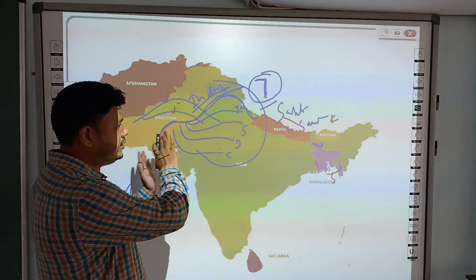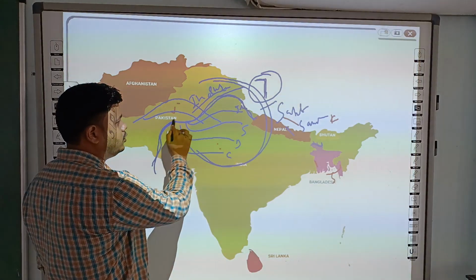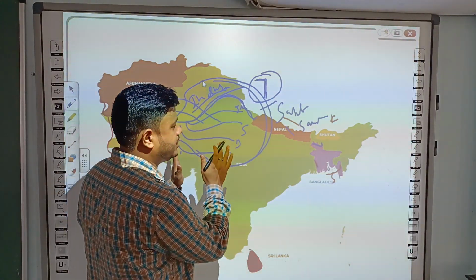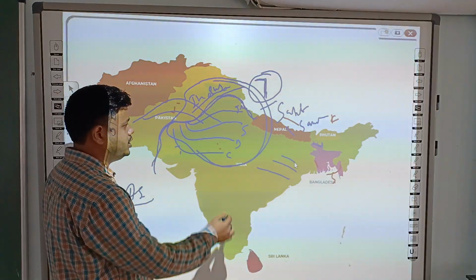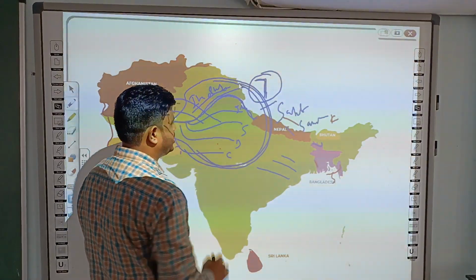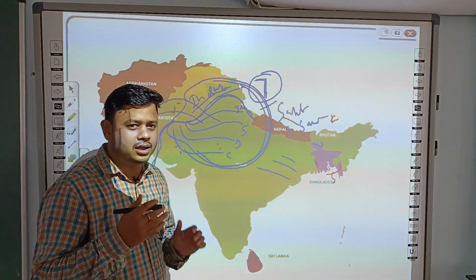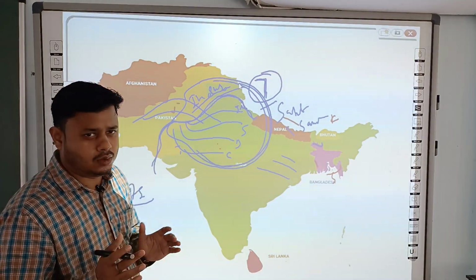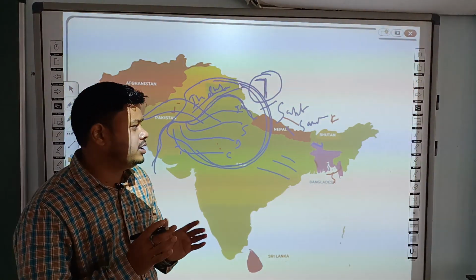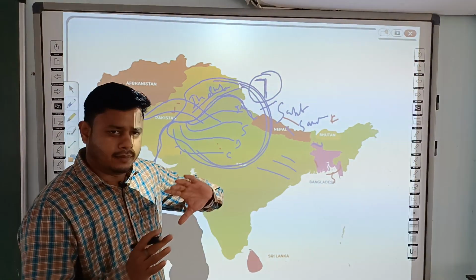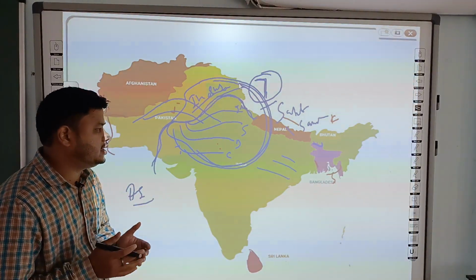The invaders or the traders used to settle down in this part only, and they believed that it is a part of India, and they did not know about the rest, so they used to call our country Sapt Sindhu area. And there are some other names like Bharat also. We all know that the son of Raja Dushyant was a very brave person, and our country also got its name from Prince Bharat. So there were so many reasons for the name of our country.